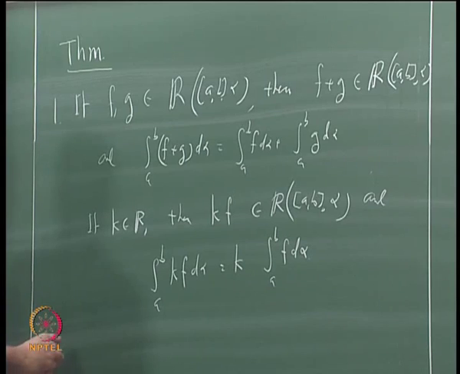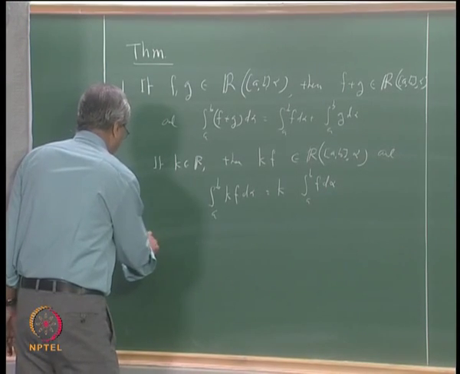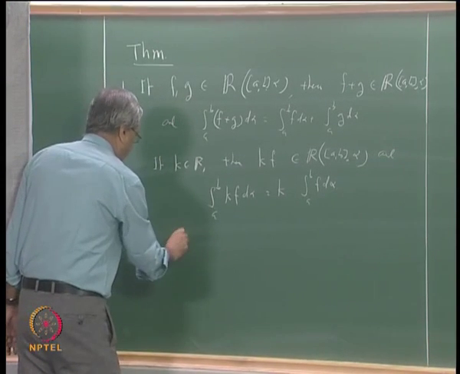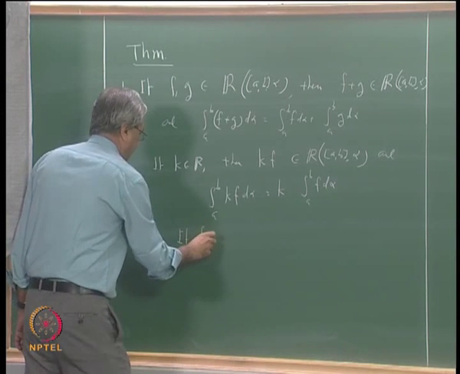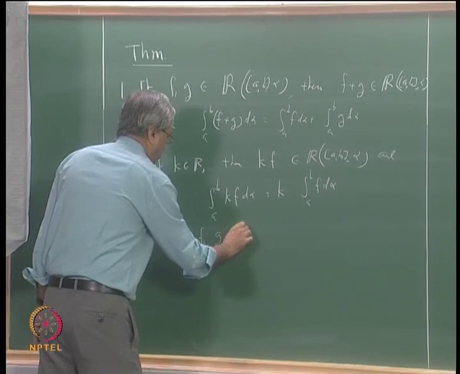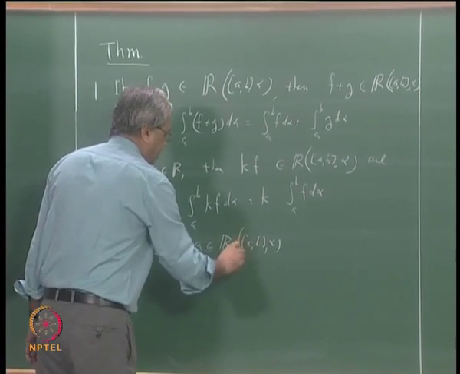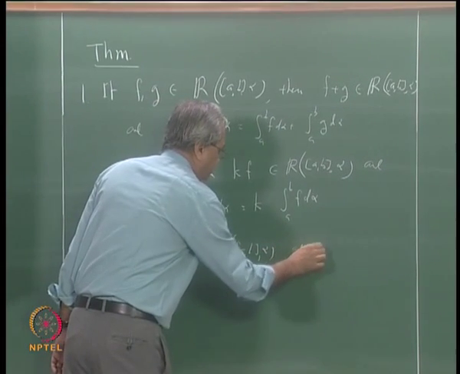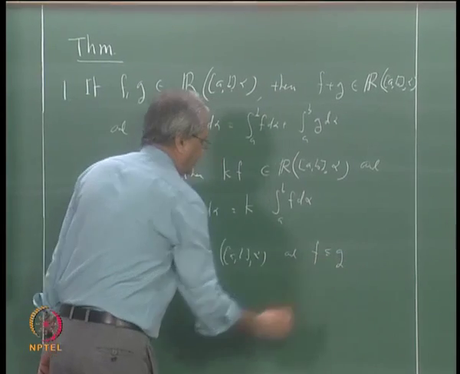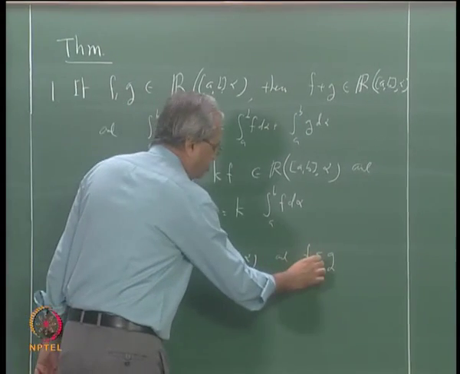Okay. For example, suppose we take two functions, f and g, belonging to R of alpha on [a, b], and suppose f is less than or equal to g. F less than or equal to g means what?